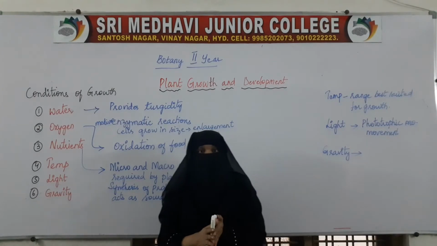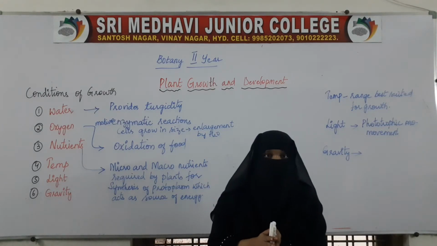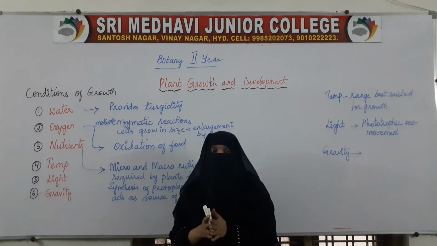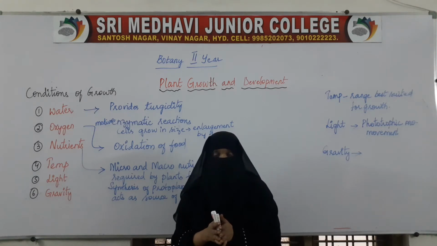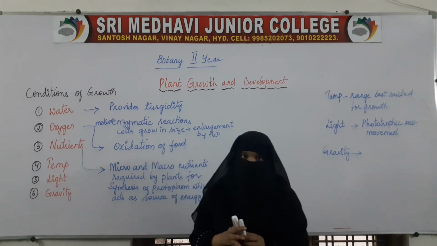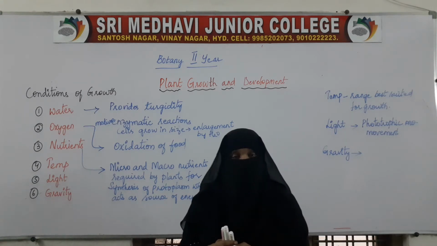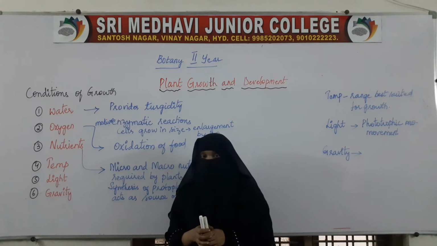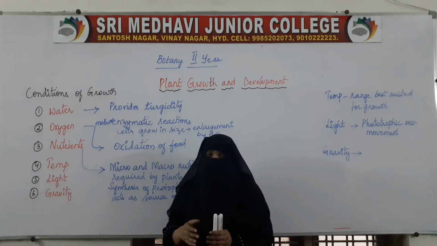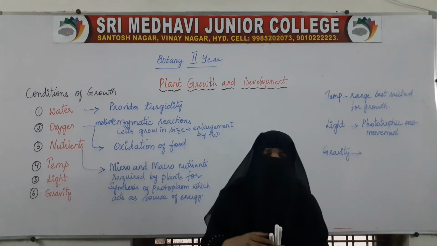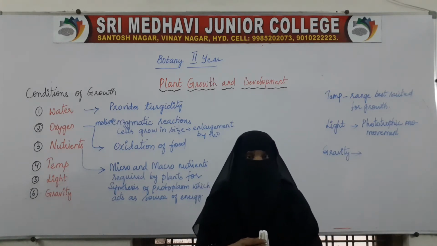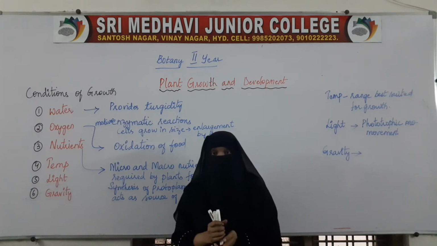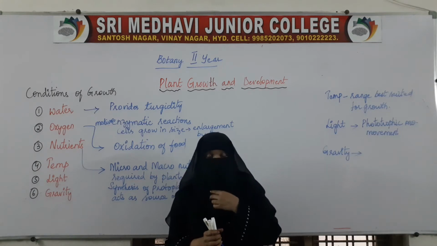Welcome students. In the previous class, we have seen that development of plants takes place in two phases, that is, through growth and differentiation. We have even seen what growth is, that is, an irreversible, permanent increase in size of the organism, which takes place by the increase in the number of cells, and these cells divide by mitotic division.